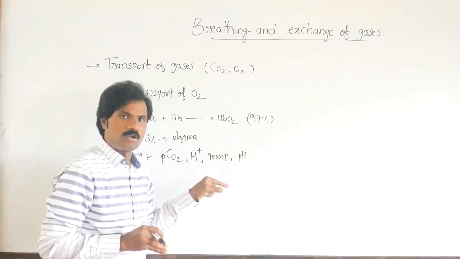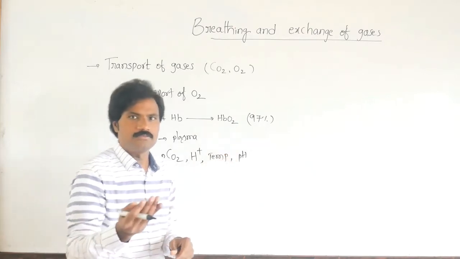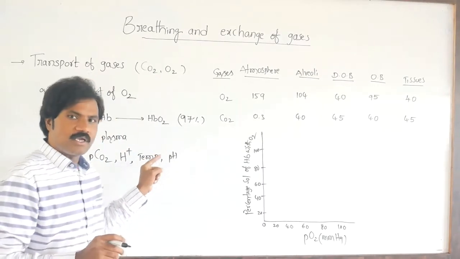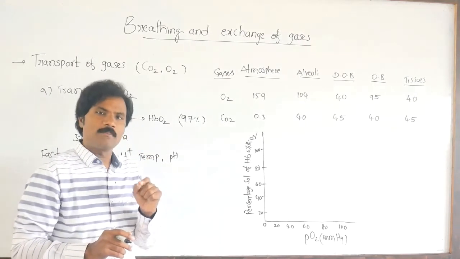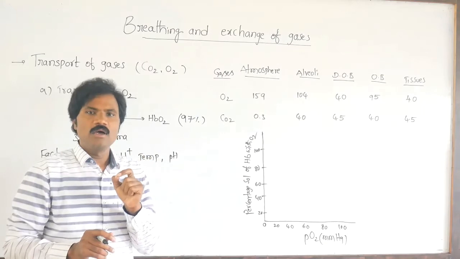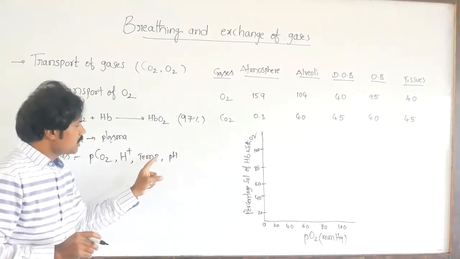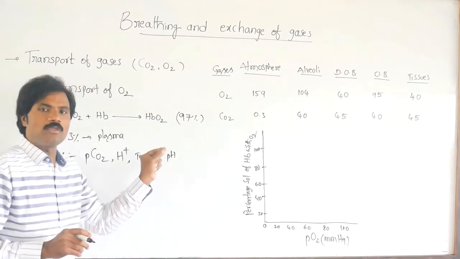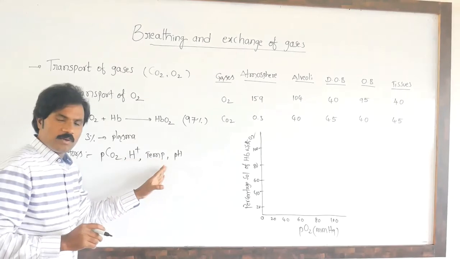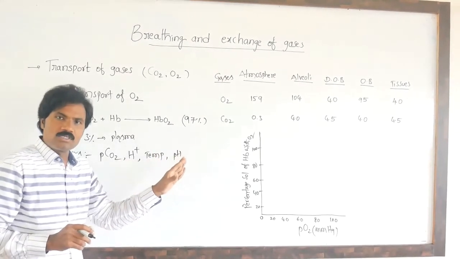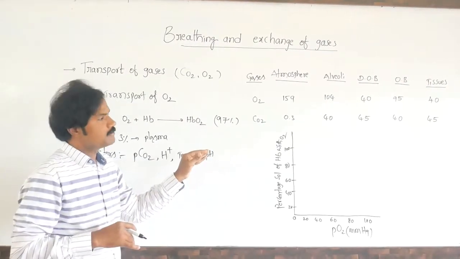Based on these factors, association or dissociation occurs. Partial pressure of carbon dioxide, H plus ions, temperature, pH, along with the partial pressure of oxygen, are very important for the association of oxygen.